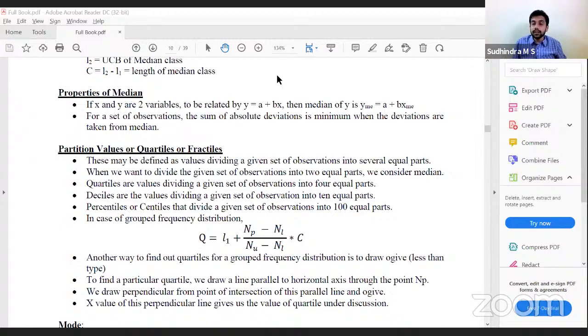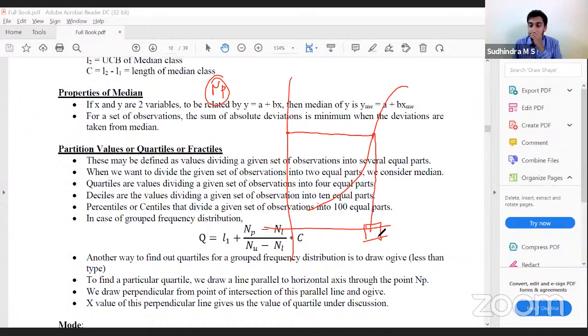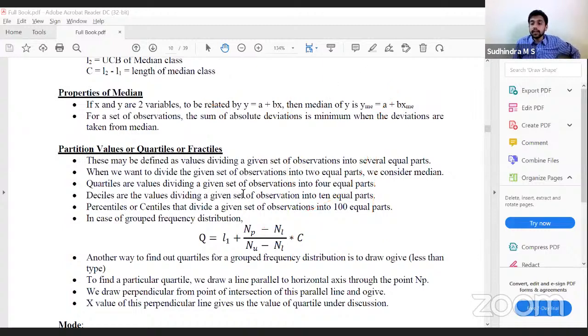So if we consider the less than ogive, we have the NP value on the y-axis. You draw a parallel line like this. It will intersect the ogive at some point. You draw a perpendicular line. This will be the required value, quartile, percentile, or decile. That is how we calculate quartiles using ogives. Yes, that is about the median.